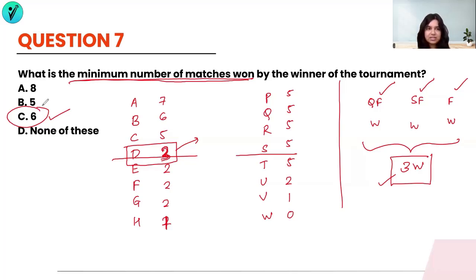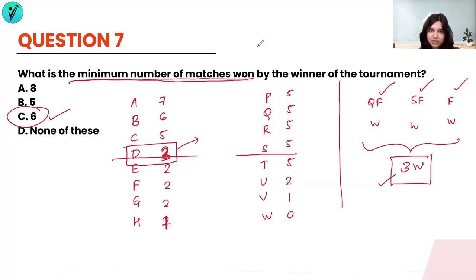Because again, clearly to understand, with 5 wins, you could have been eliminated in the first round itself. So you would not go even to the next round. But with 6, you can't get eliminated in the first round because there'll be 3 wins here and you'll definitely go to the next stage. Or you will have 3 wins here and then get to the 6 as such.